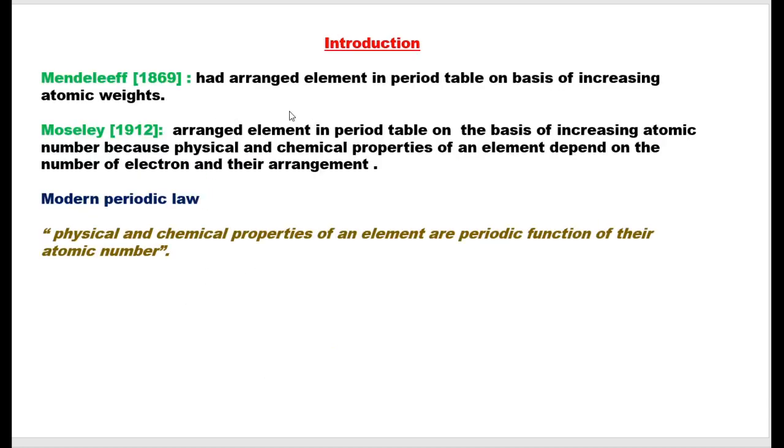After classifying the elements in increasing order of atomic number, the modern periodic law states that the physical and chemical properties of an element are a periodic function of atomic number.